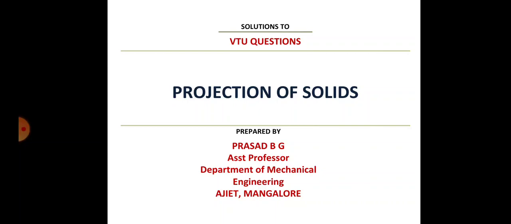Generally it will converge at a particular point, which we call the top point or the apex. But in the case of prisms, whatever base you have, for example a square base, you will have a square top also. So we can keep the object on the base or on the top, because there is no differentiation between top and base. You can keep it upside down also, it will look the same. Unlike pyramids, where there is a base and you have to keep it on that base only. If you invert it, we can make it out. But in the case of prisms, even if you keep the object upside down or on any side, it doesn't make any difference, it will look the same.